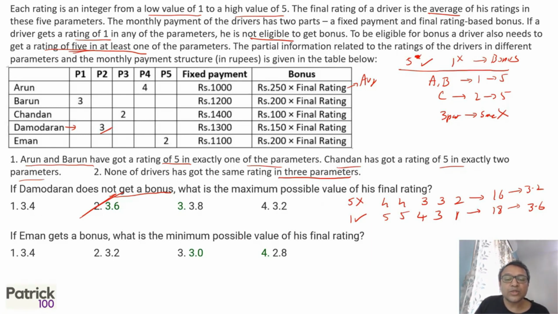If Iman gets a bonus, what's the minimum possible value of his rating? So when you get a bonus, you should have a 5 and you should not have a 1, both, right? So for the minimum value, he has to have a 5. Okay, he's already got a 2 out here. So the minimum value can be 2, 3, 3 because you can get the maximum in 2 cases in the same parameter. So if we add it up, 15 with an average of 3. Third option. So you have to have a 5 and you cannot have a 1. So 5 is definitely there and 1 is not there. So the minimum in the remaining part is 2, 2, 3, 3, which gives 3 as the average.